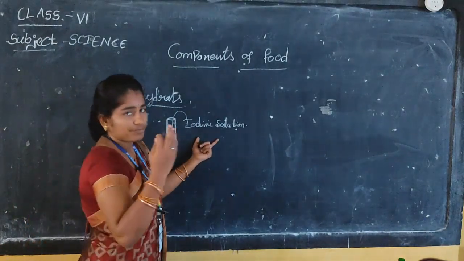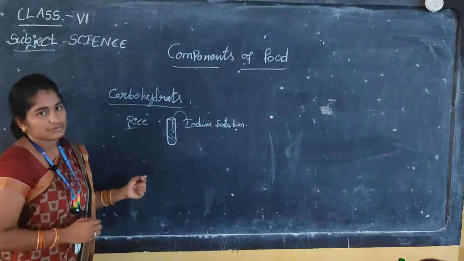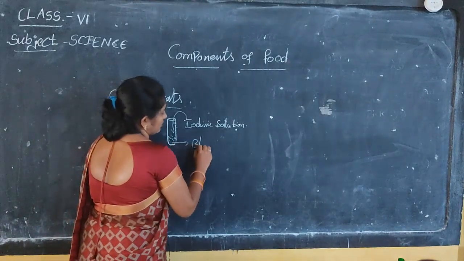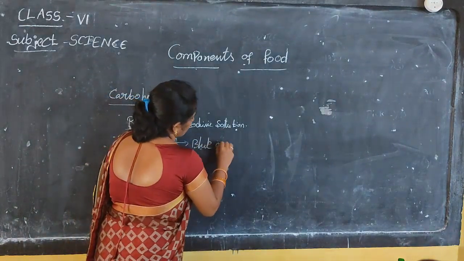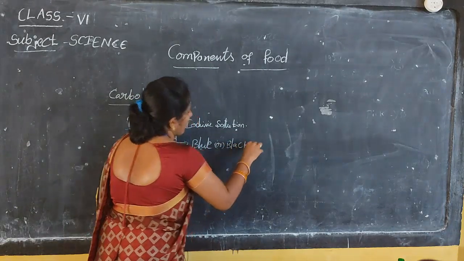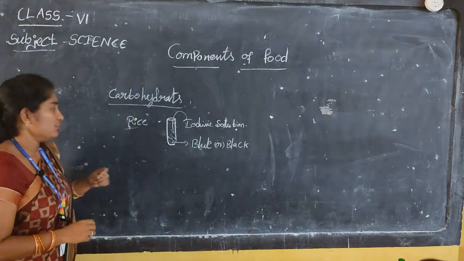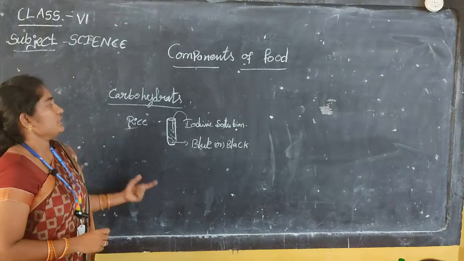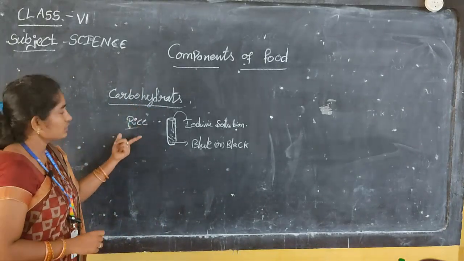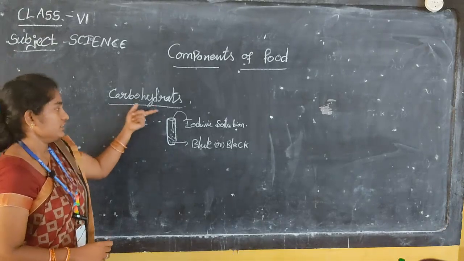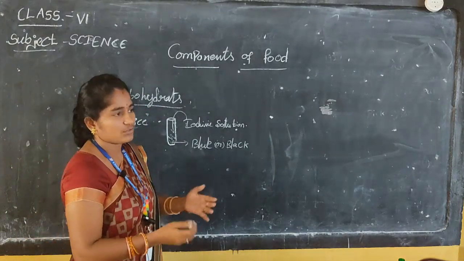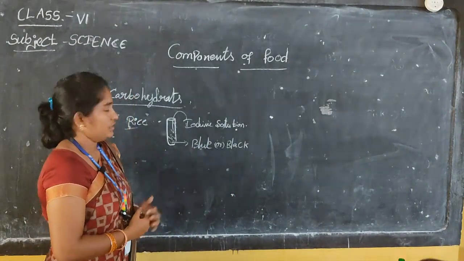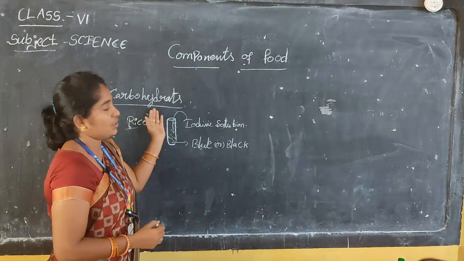Iodine solution is available in our labs. So what happens? The rice flour changes color to deep blue, ink blue, or black. So it is confirmed that it is a carbohydrate. If you take any substance or flour and add iodine solution, what will happen? It confirms that carbohydrates are present.